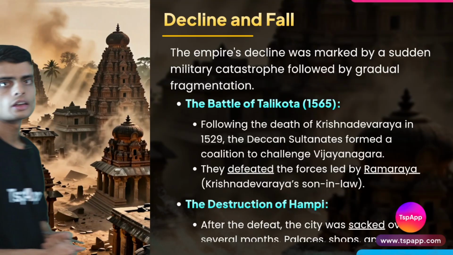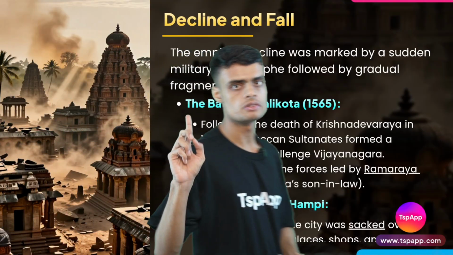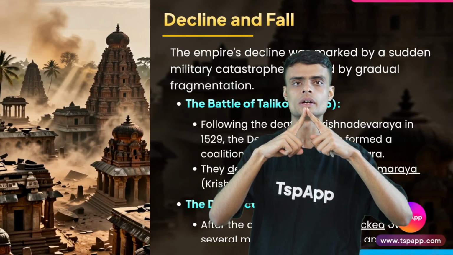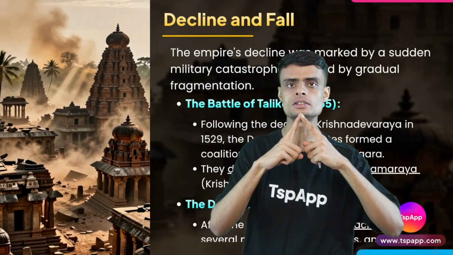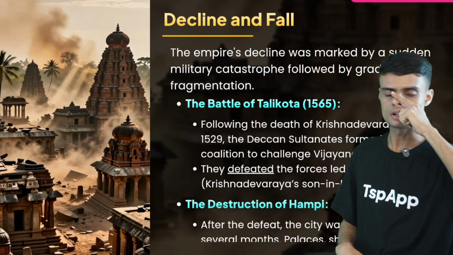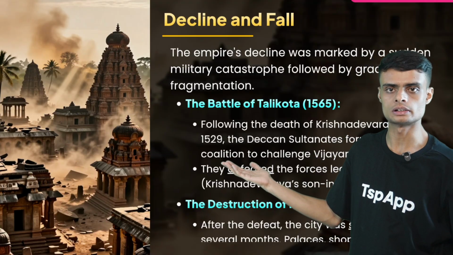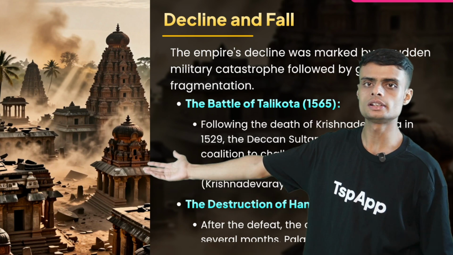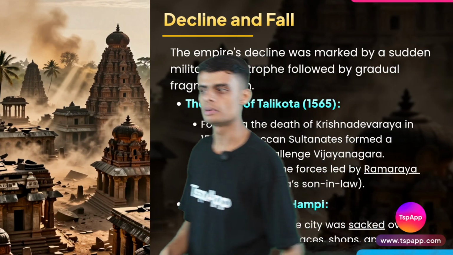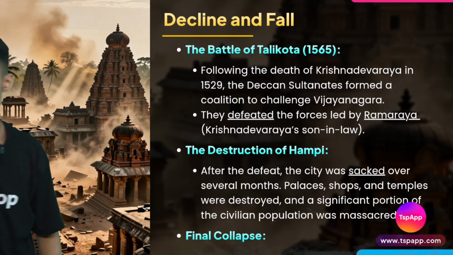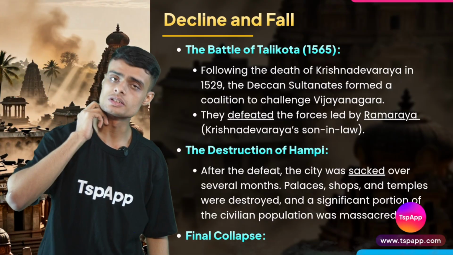Now, as you remember, we saw the Vijayanagar Empire at its apex, at the most climax part. Now we will see when the kingdom would start to decline. Why will the Vijayanagar kingdom decline? Because of so many battles, so many wars fought with the people who were their neighbors.